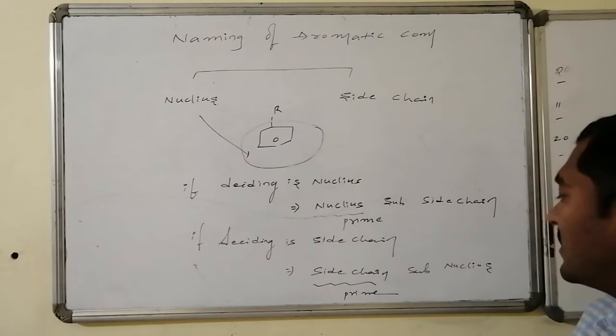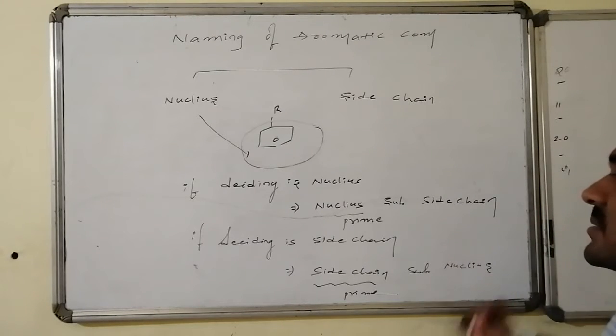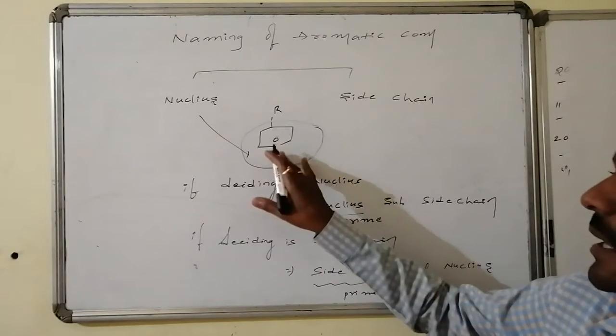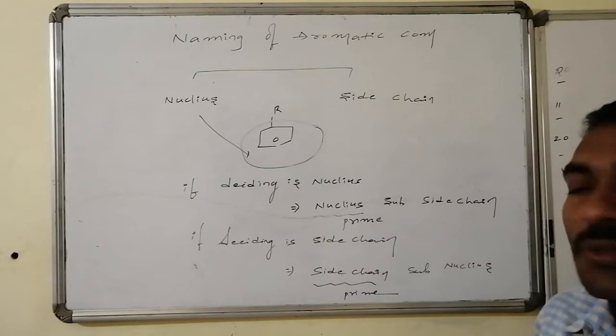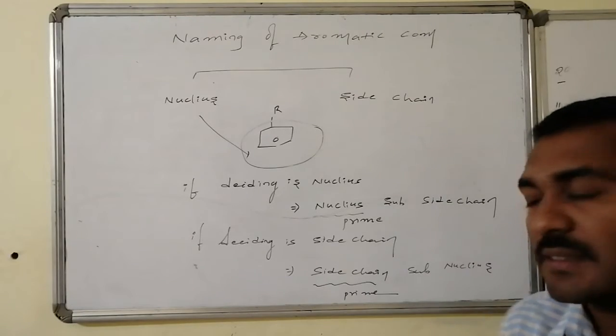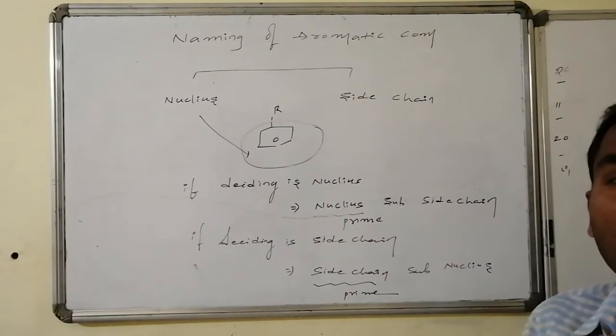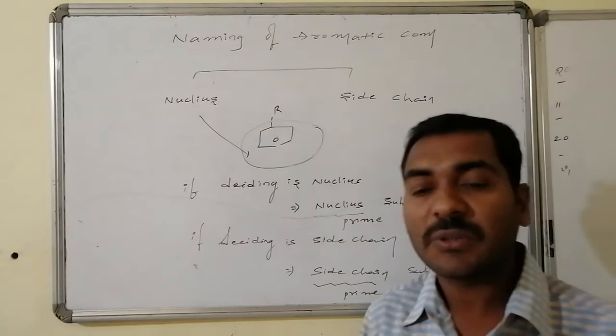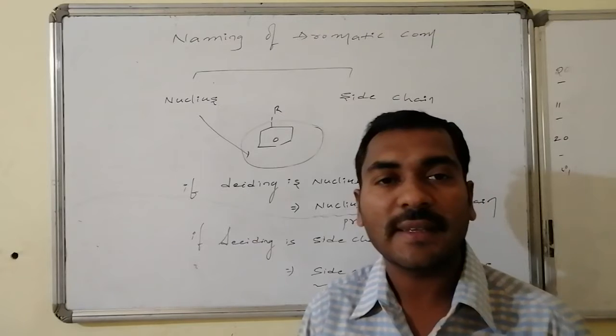Otherwise, side chain with substitution as nucleus, nucleus with substitution as side chains. Thus, here we are having two systems. Prime is nucleus, nucleus associated with substituted side chain, or side chain is prime, then it is having nucleus as its substitution. We will go for the naming of the things.